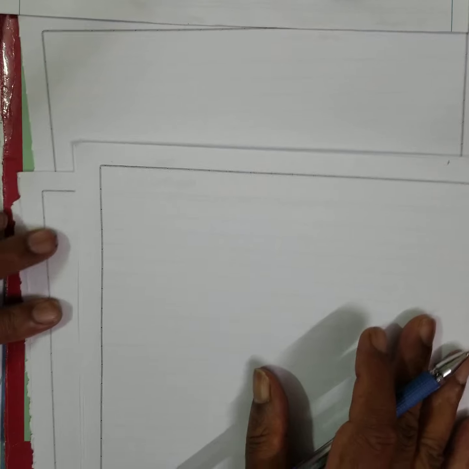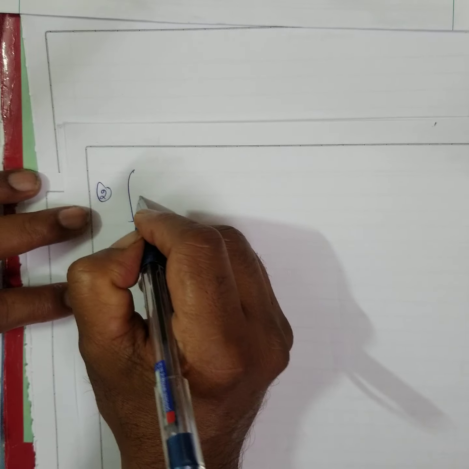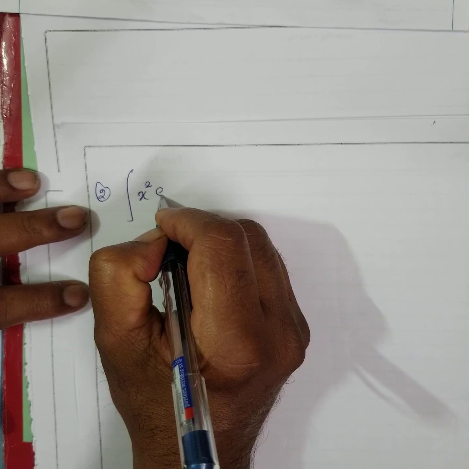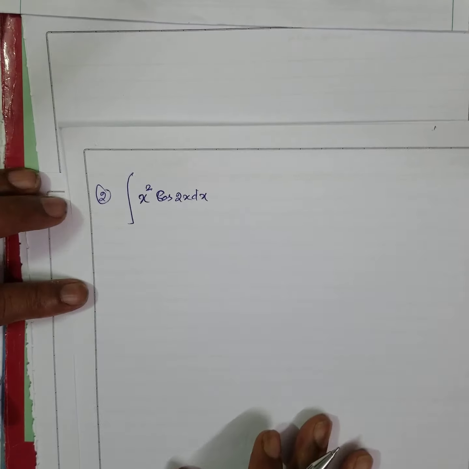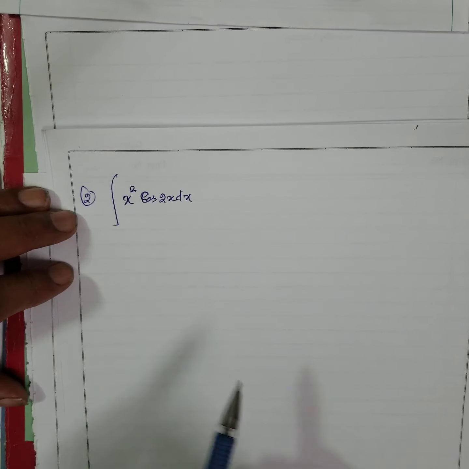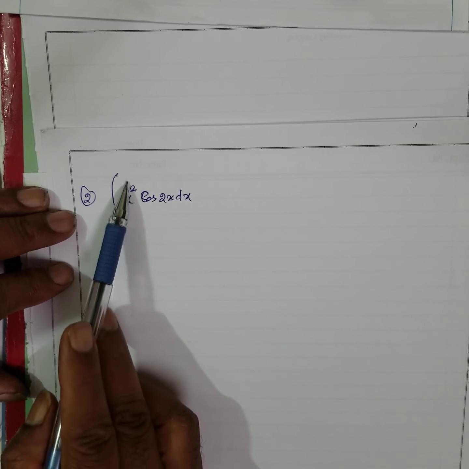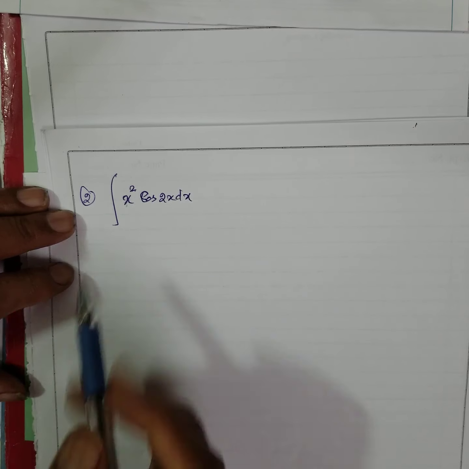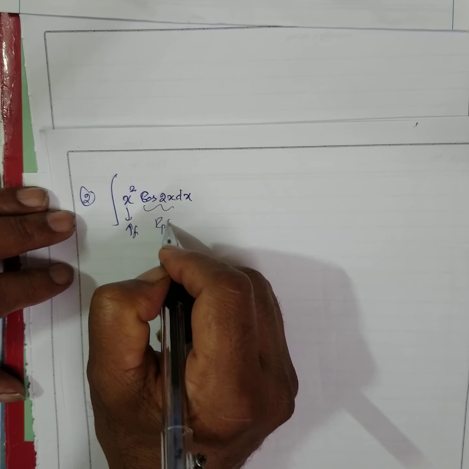Now, how to do the second sum? Just I will introduce this. Another second sum: integral of x square cos 2x dx. How to do this? This is an increasing function, you know. Integration of x square is x cube by 3, again x cube, keep increasing. This is an increasing function, and this is a repeating function.